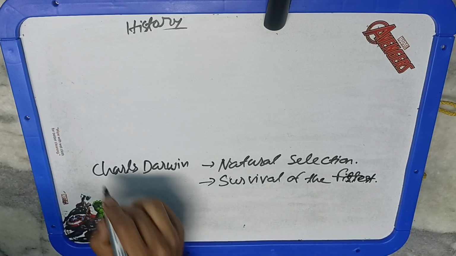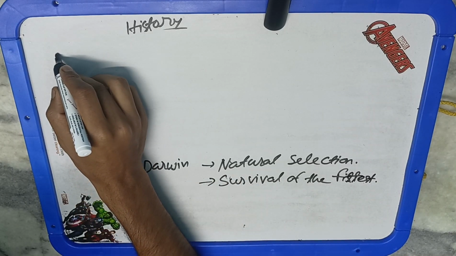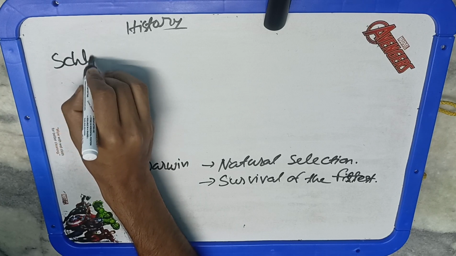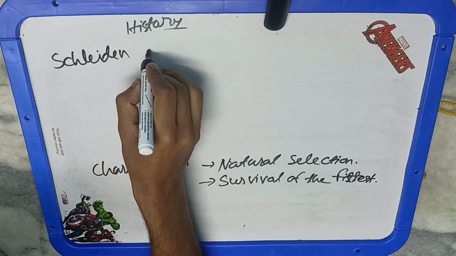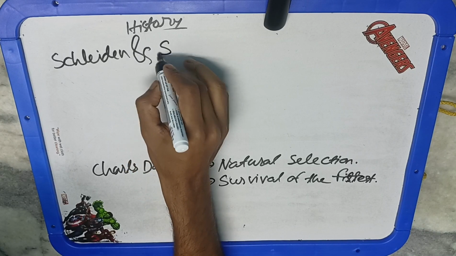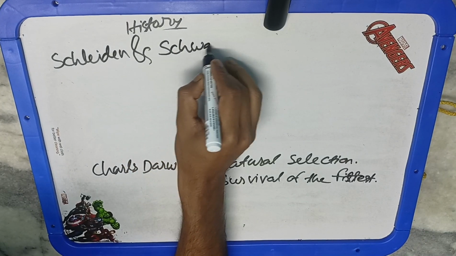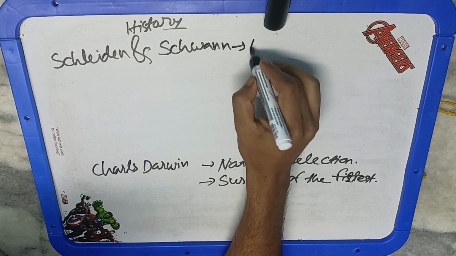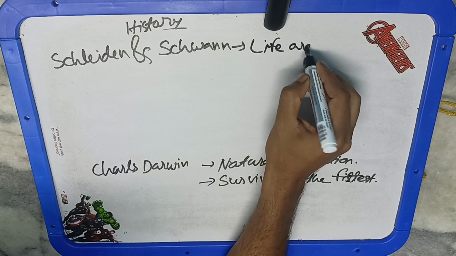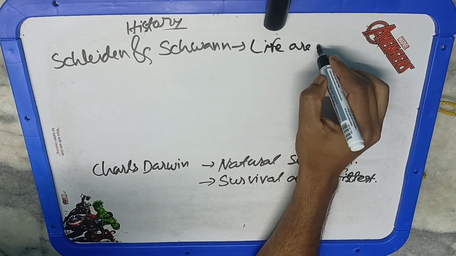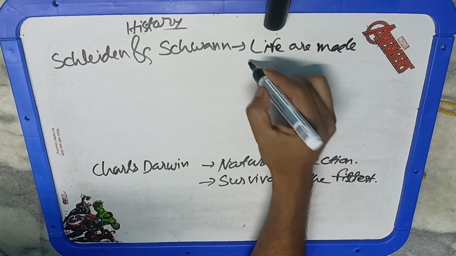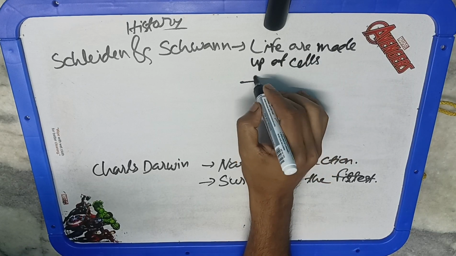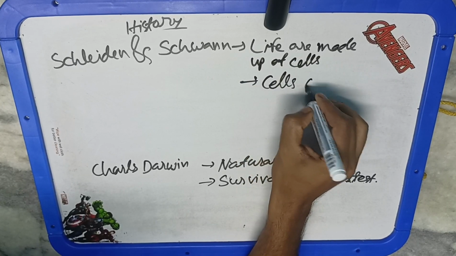In 1838, M.J. Schleiden and T. Schwann formulated the cell theory in plants and animals. This is the very famous theory of the cell. It states that all forms of life are made up of cells, whether animal or plant, and all living organisms grow and reproduce because of the ability of cells to divide. So these are the two important points of cell theory: all living organisms or forms of life are made up of cells, and the cell has the ability to divide. That's why all living things grow and reproduce. Okay, so this is the famous cell theory.